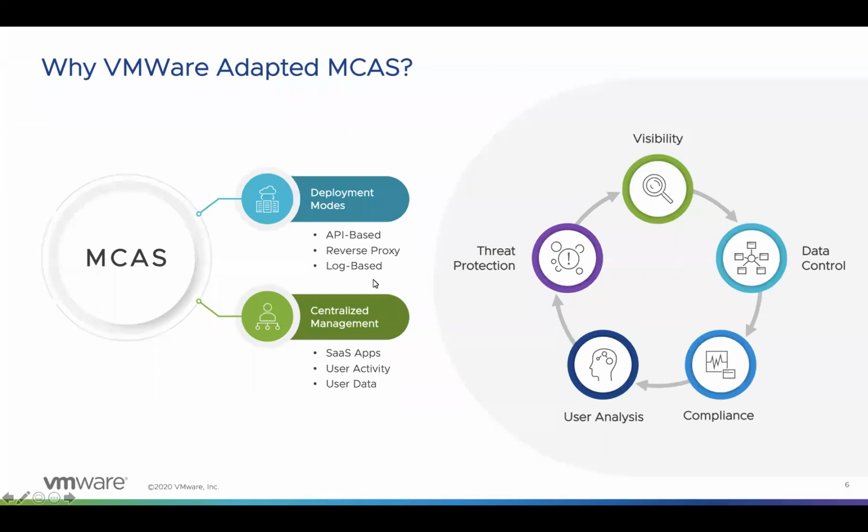So MCAS provides integration based on three different deployment modes, namely API-based, reverse proxy, and log-based. We'll be covering these methods in detail in coming slides. But with these methods, it provides better coverage for all the cloud apps used in the organization. Also, it provides centralized management for all the cloud apps and also enables us to view user data and user activities within a single interface. So with all the points we have discussed in this slide, it is evident that all the functionalities and key points we have discussed in previous slides with respect to CASB are covered by MCAS.